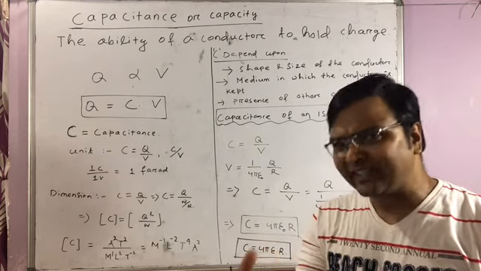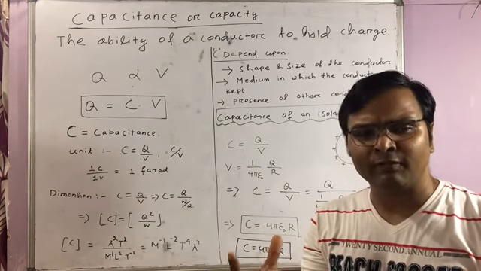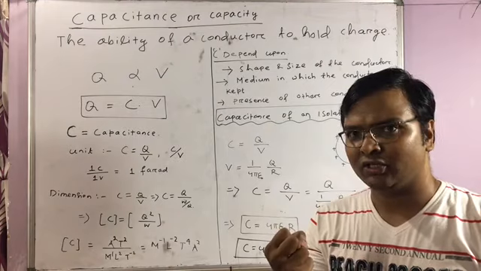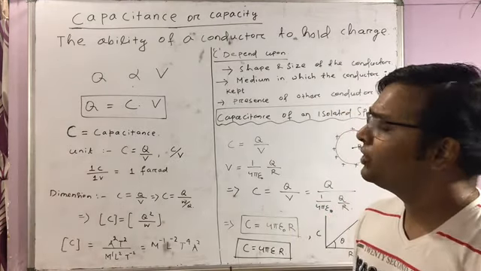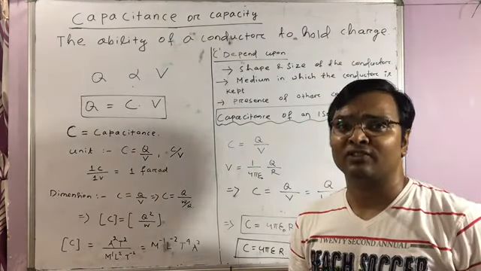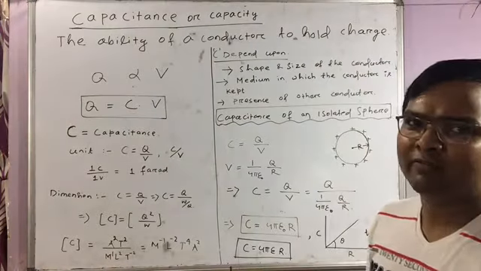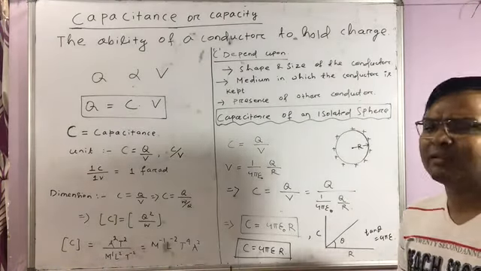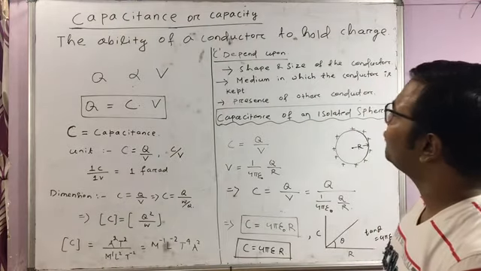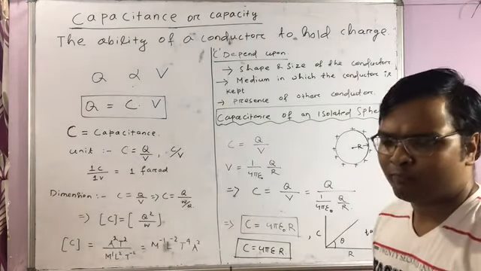To what extent that object will hold the charge, that is called capacitance or capacity. That's why we have written here, capacitance is a measure of the ability of a conductor to hold charge.